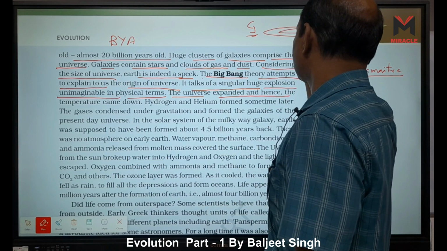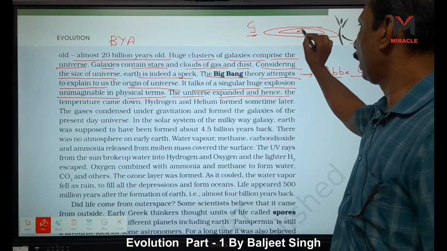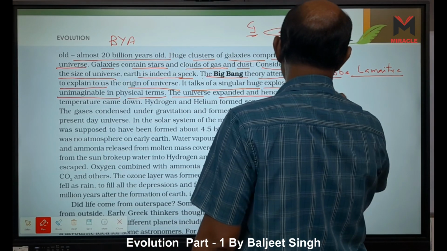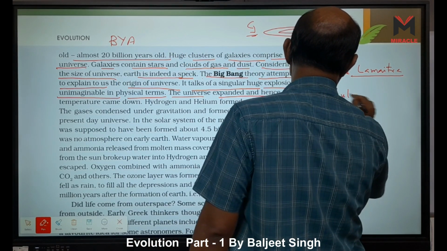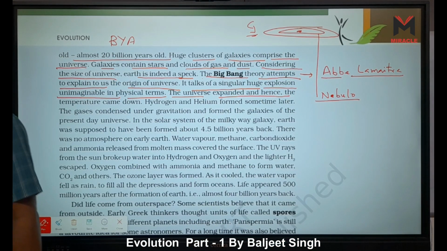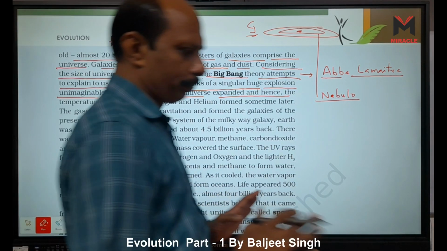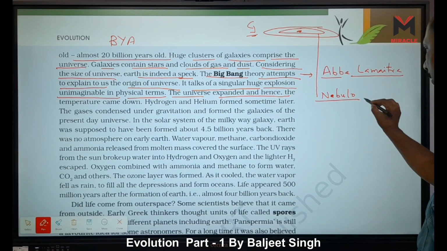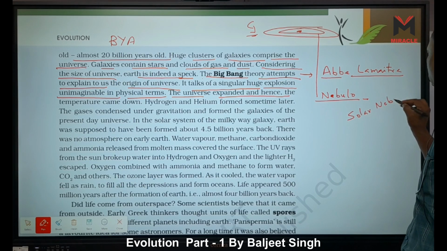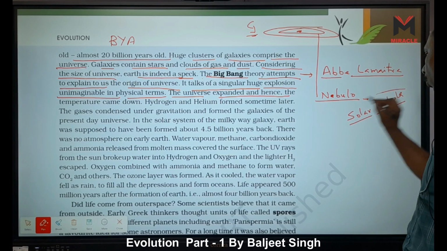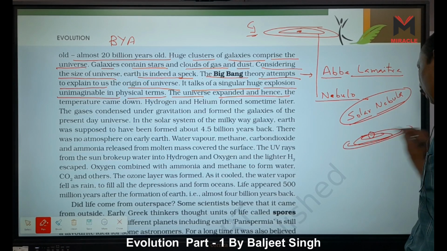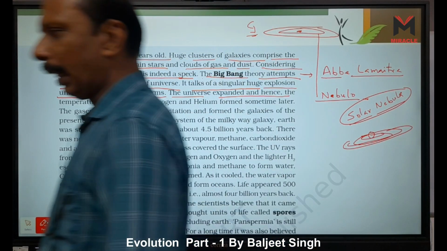And this disc-like structure, which is formed here due to the gravitation, is called nebula. That structure is called nebula, right? Okay. Our solar system, in nebula, is called the solar nebula. Our solar system, like the sun and the earth and planets, is a disc-like structure, a nebula, a solar nebula.